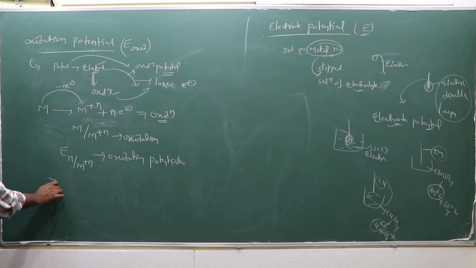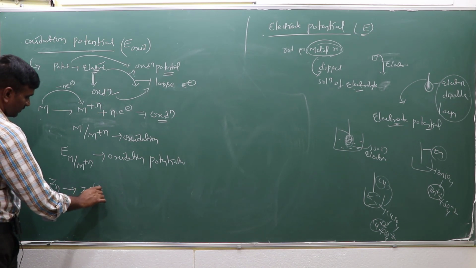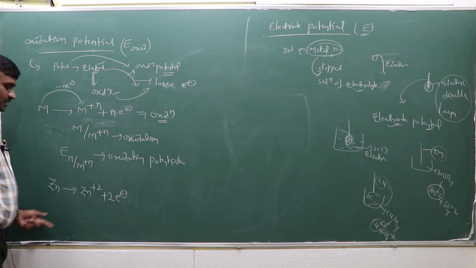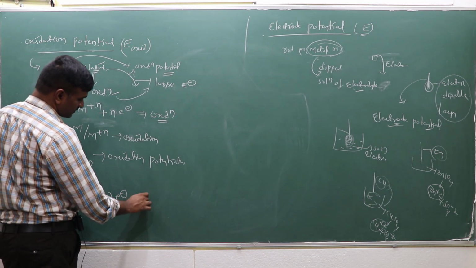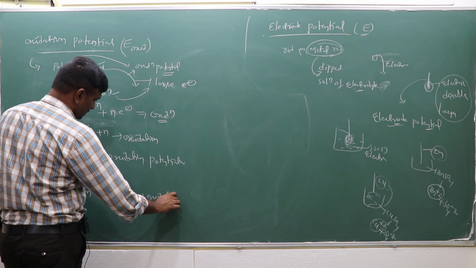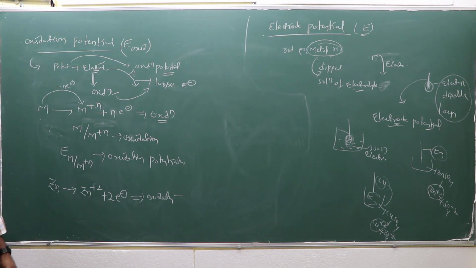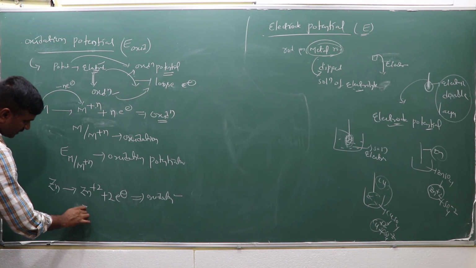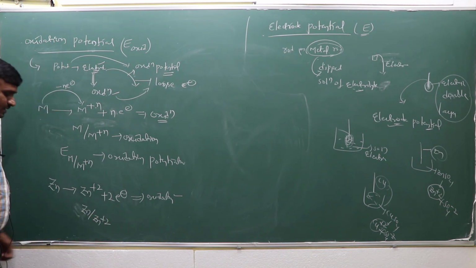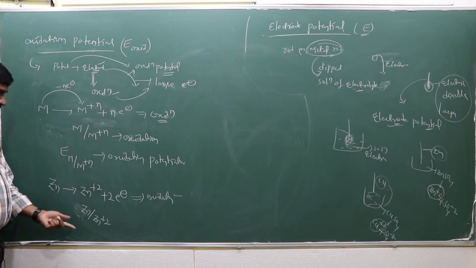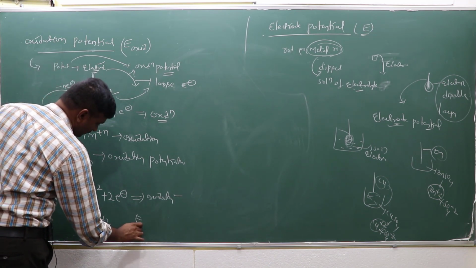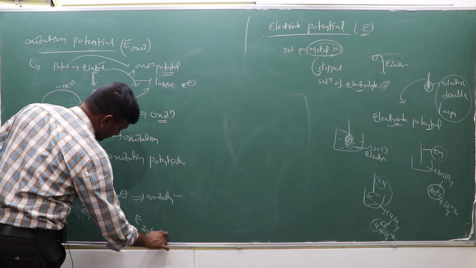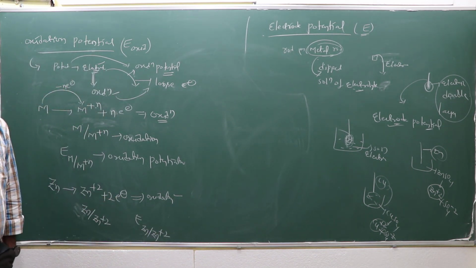Suppose in a Daniell cell, zinc goes to zinc plus 2 while releasing 2 electrons. This process is the oxidation process, while losing the 2 electrons. Zinc going to zinc plus 2 is an indication of the oxidation process. So the oxidation potential is E of zinc going to zinc plus 2. Right.